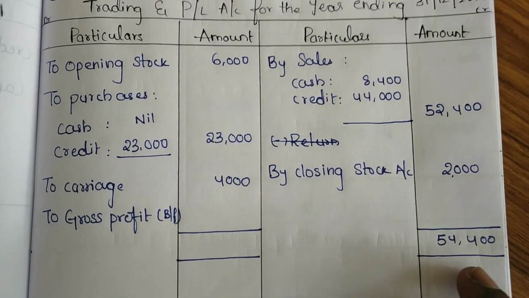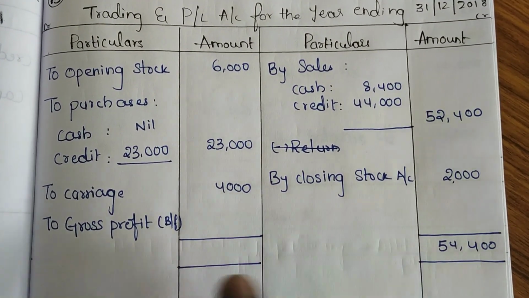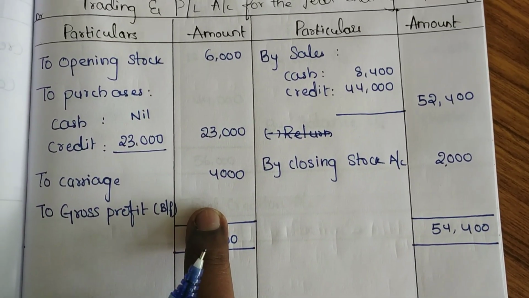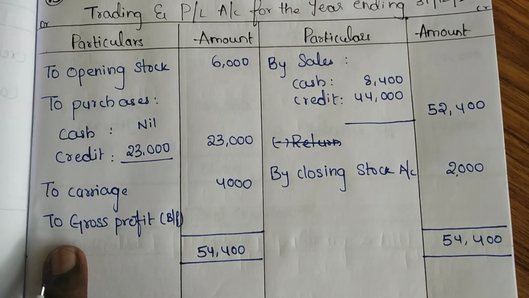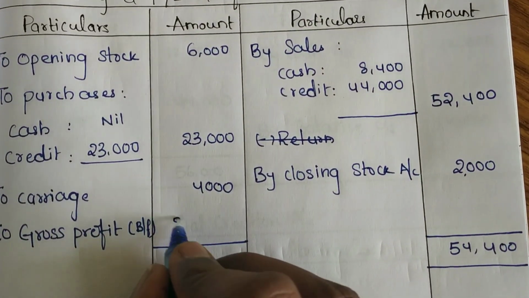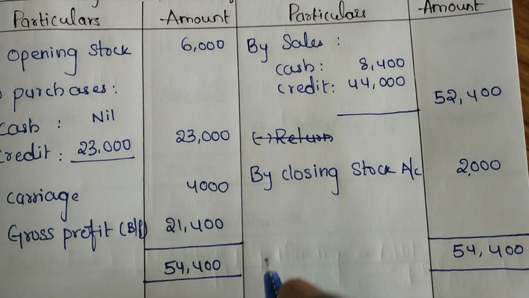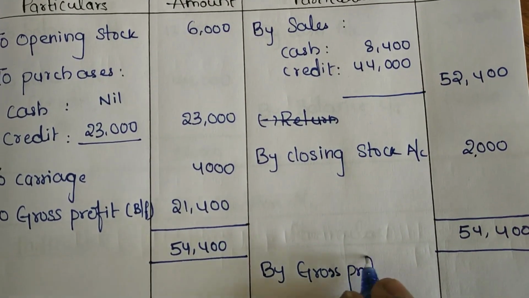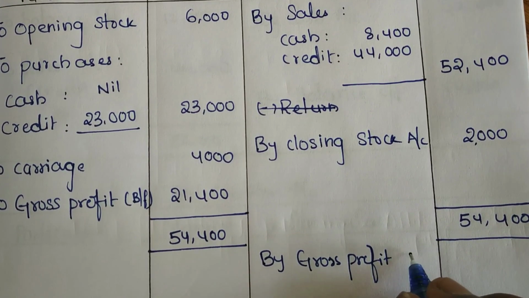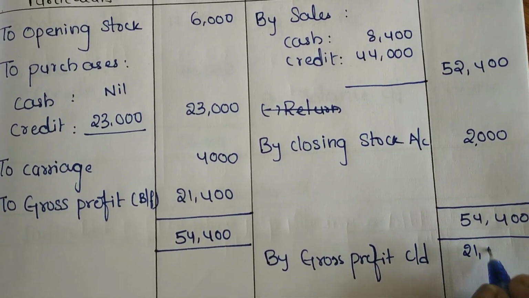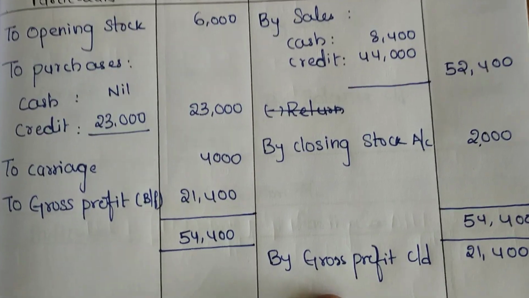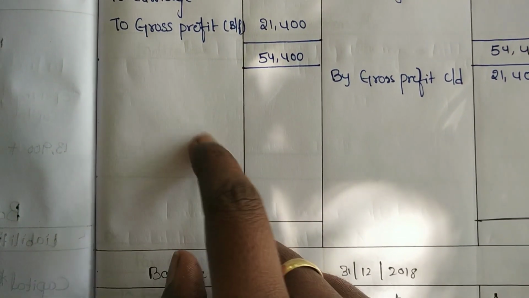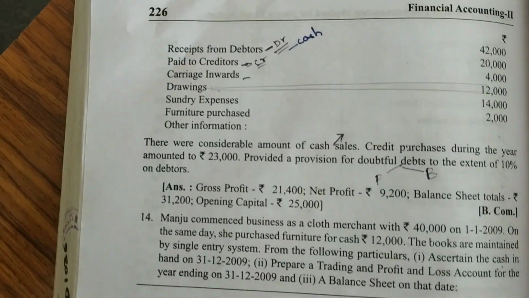If you can see the credit side of the trading account is more, so carry forward to the opposite side. 54,400, and whatever the balancing figure we are going to get, it will be called gross profit. 21,400 is the gross profit. So carry forward that gross profit to the P&L account. In the P&L account, let's take all the expenses and losses on the debit side and all the incomes and gains on the credit side.